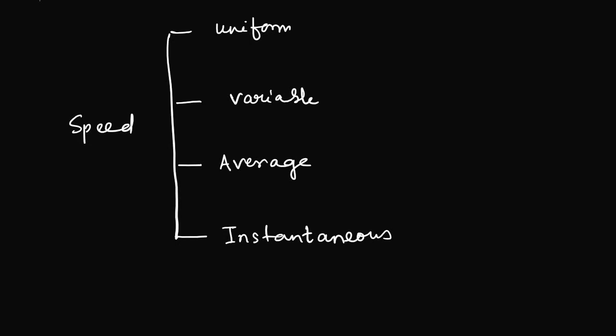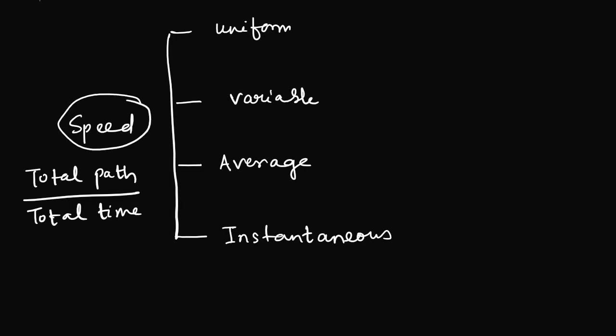When we are talking about speed, we are simply saying that it is the ratio of total path length, or the actual distance traveled, divided by total time. This is the simplest form of the definition of speed. The definition, and the units and dimension attached to a physical quantity, you should remember. Now what is a uniform speed?